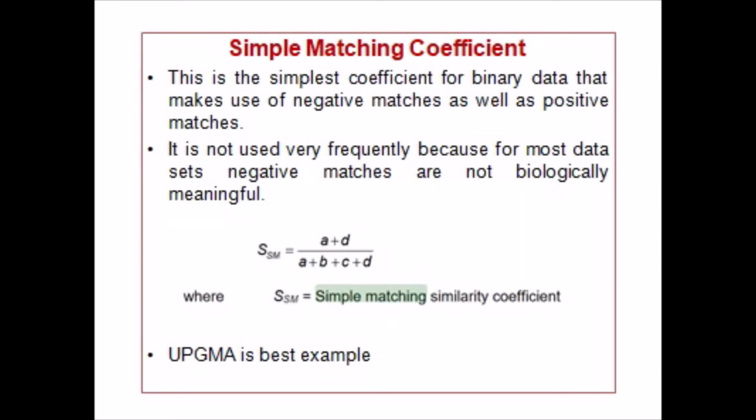Coming to the simple matching coefficient. This is the simplest coefficient for binary data that makes use of negative matches as well as positive matches. It is not used very frequently because for most data sets, negative matches are not biologically meaningful. Coming to the formula, SSM is equal to A plus D by A plus B plus C plus D, where SSM is the simple matching similarity coefficient. UPGMA is the best example; for the simple matching coefficient, a phylogenetic tree can be drawn.